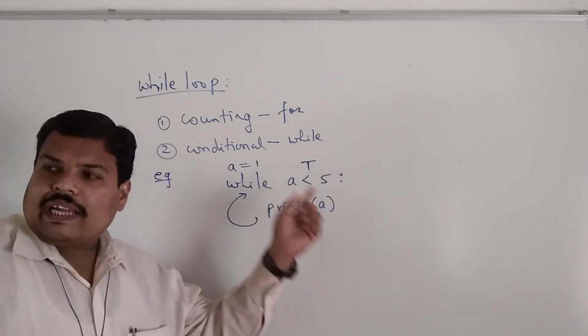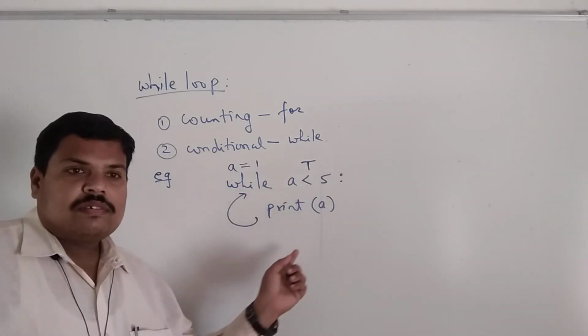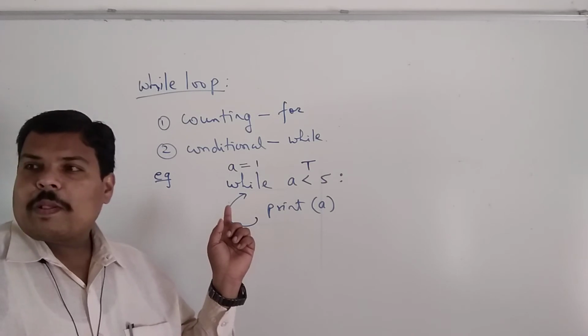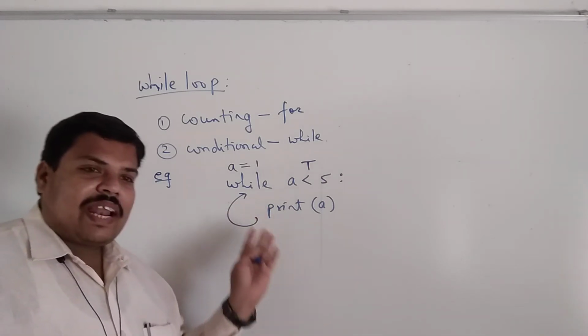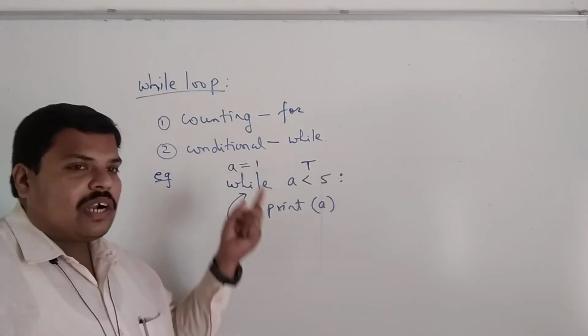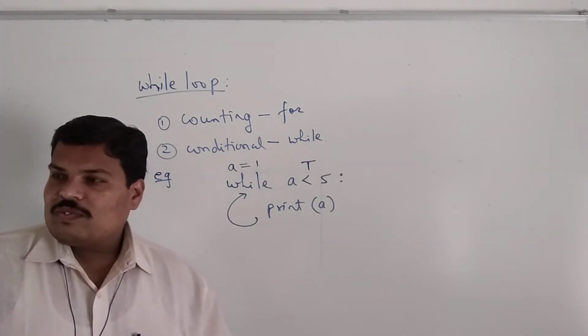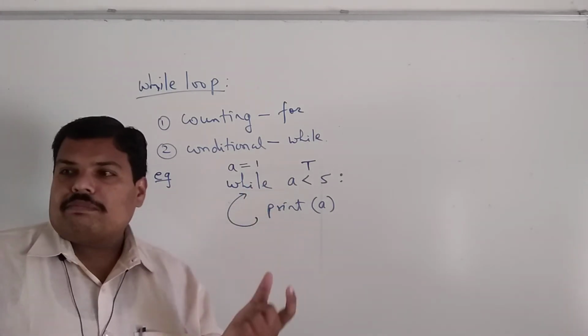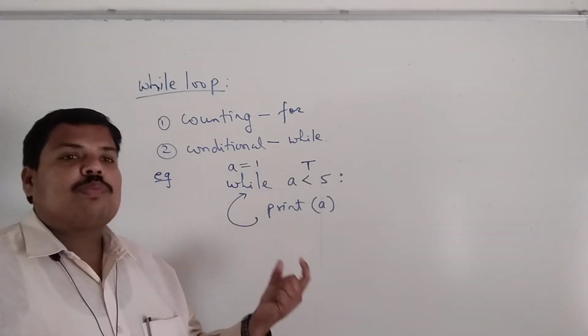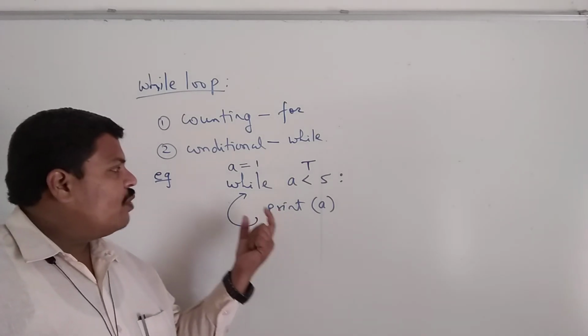Okay, so how many times will it execute? 5 times. No, what? 4 times. Yes, it will run infinite times. Why? Because we are not changing the value of A. We are not changing the value. Therefore, with this while, the syntax may seem simple, but we have to be very careful